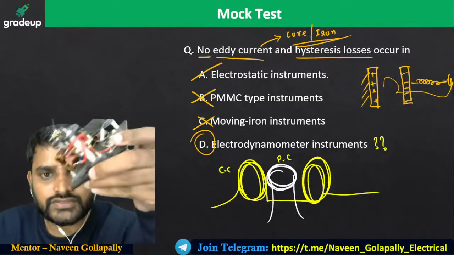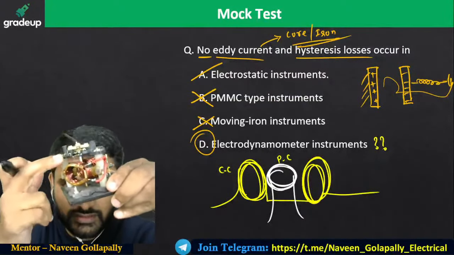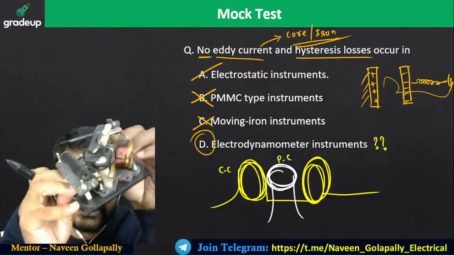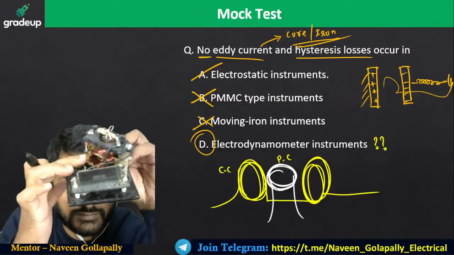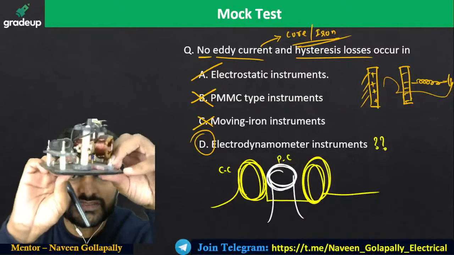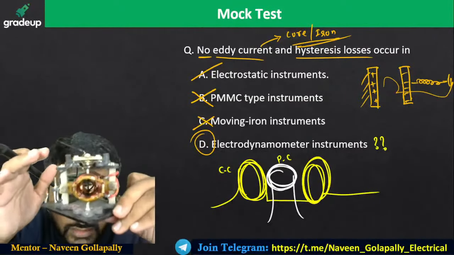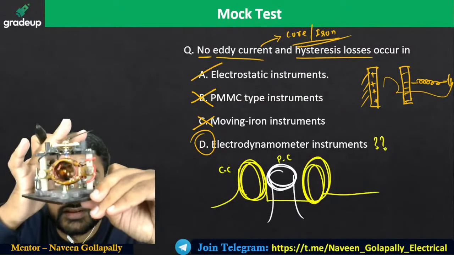If you can see this one, this is one fixed coil, and this is one more fixed coil, and there is one more fixed coil. In between the fixed coils, you can see the movable coil also.